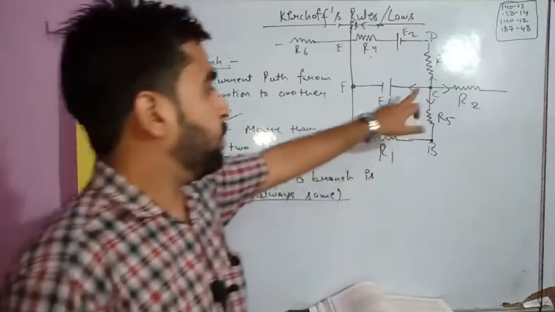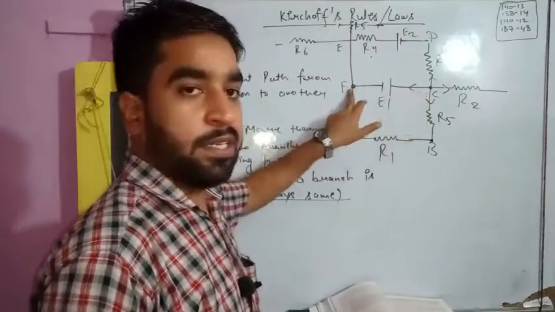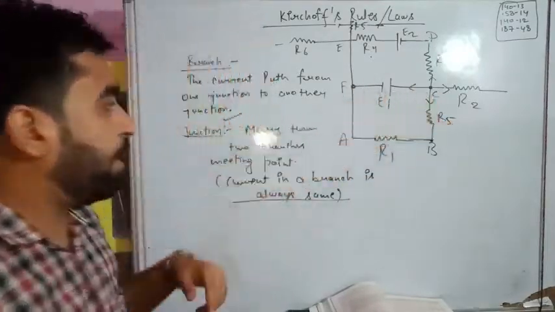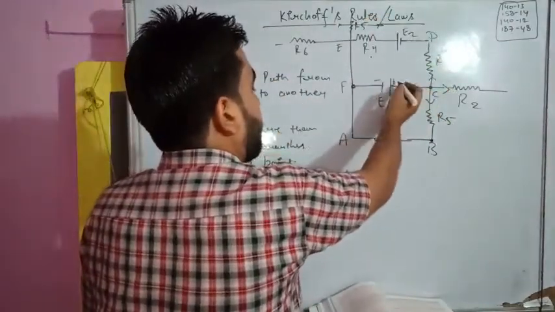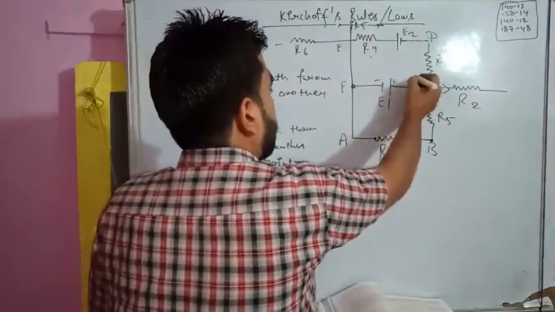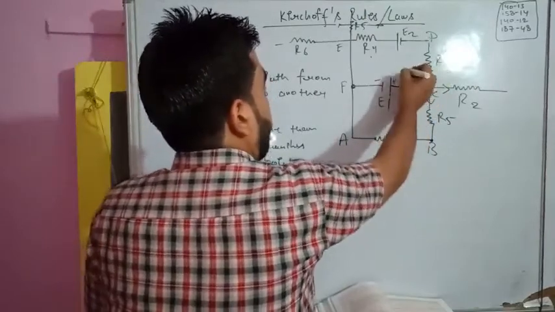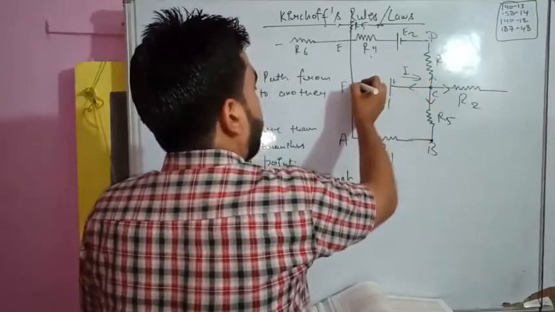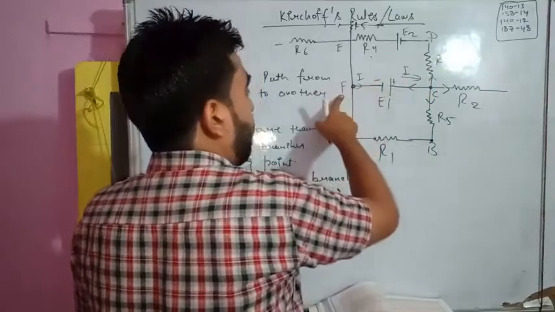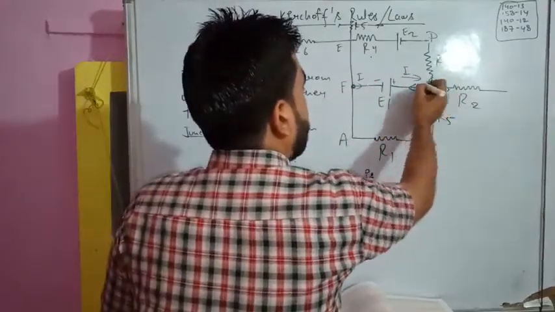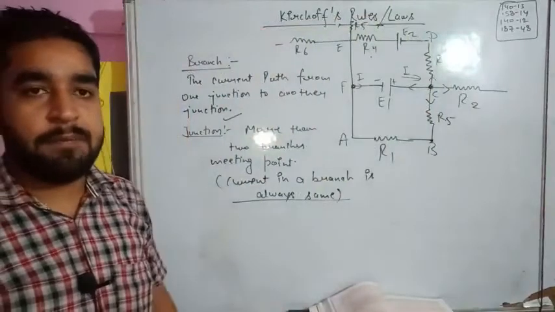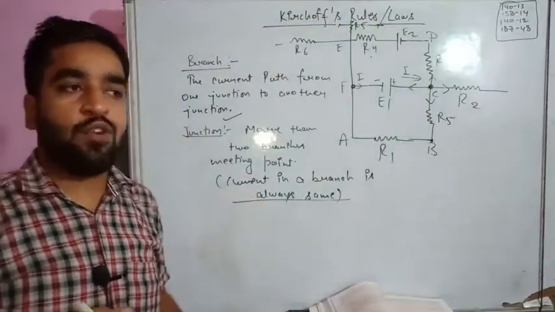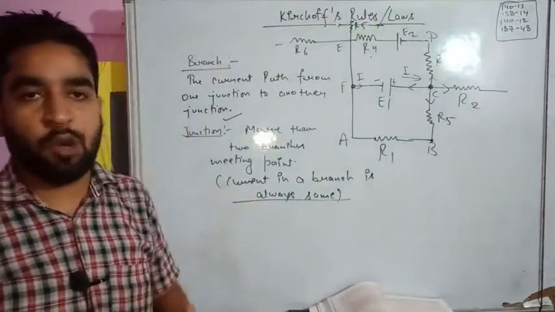Similarly, suppose C is a junction, F is a junction. The path of current is going from here to here. Suppose this is the higher terminal, this is the lower terminal, this is the direction of current, and this current is I. If current I is released from F, then the same current I will be received at C. For example, suppose between Lalkua junction and Bareilly junction there is no stoppage.